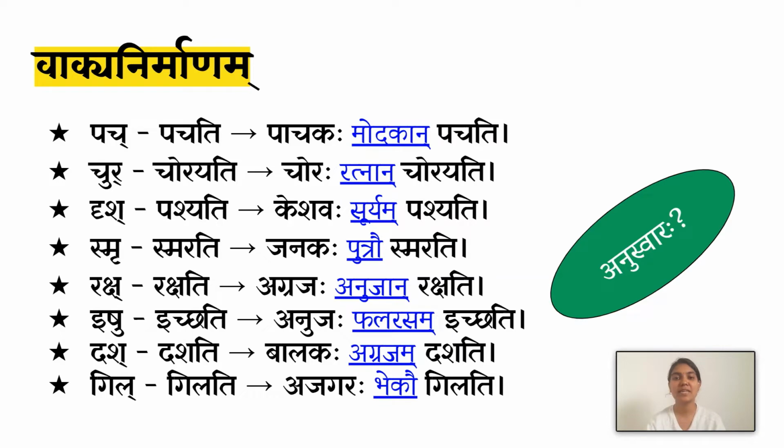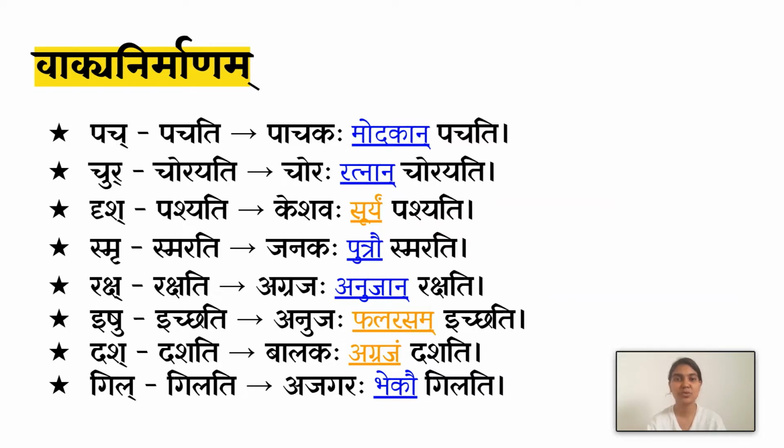And are there any makaras that can be changed into an anuswara? Pause for a moment, think, and then play. So Suryam Pashyati and Agrajam Dashati. In these two places, the makara can be changed into an anuswara, whereas here it cannot be changed into an anuswara because it is followed by a swara. So the only rule that we need to remember is if it is followed by a vyanjanakshara, it can be changed. Otherwise, not. So here it cannot be changed.